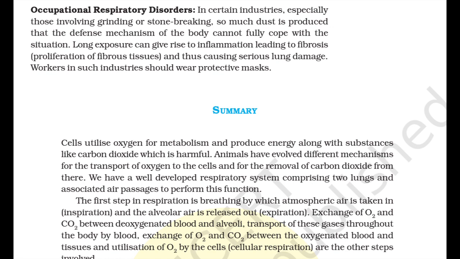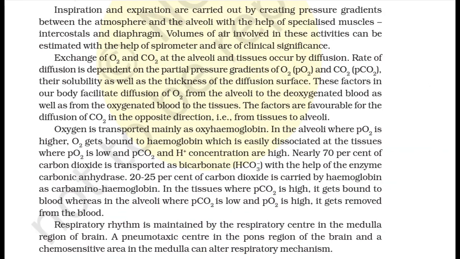The other steps are exchange of O2 and CO2 between deoxygenated blood and alveoli, transport of these gases throughout the body by blood, exchange of O2 and CO2 between the oxygenated blood and the tissue, and utilization of O2 by the cells. Inspiration and expiration are carried out by creating a pressure gradient between the atmosphere and the alveoli with the help of specialized muscles, intercostals and diaphragm. Volume of air involved in these activities can be estimated with the help of a spirometer and is of clinical significance.